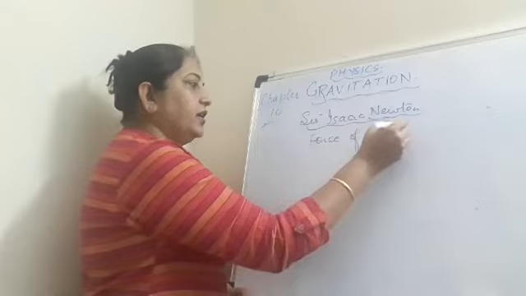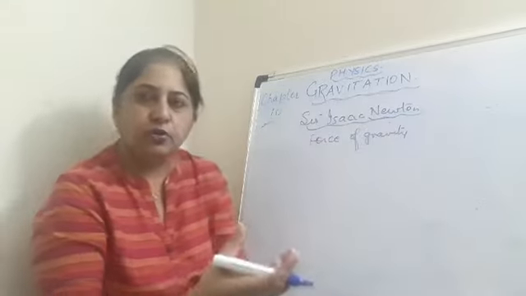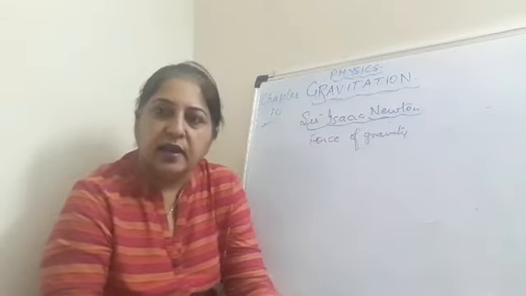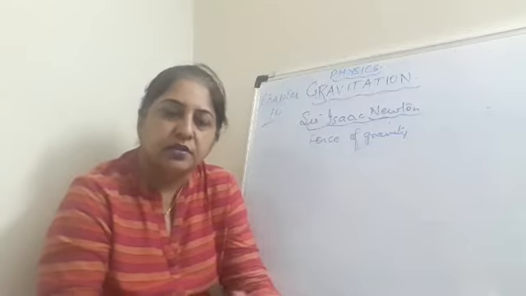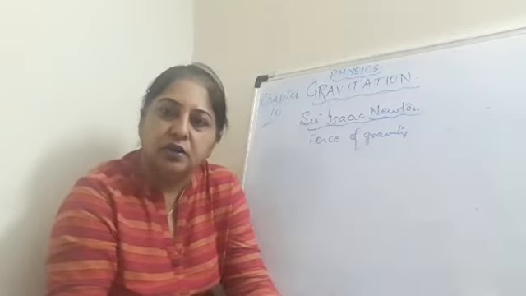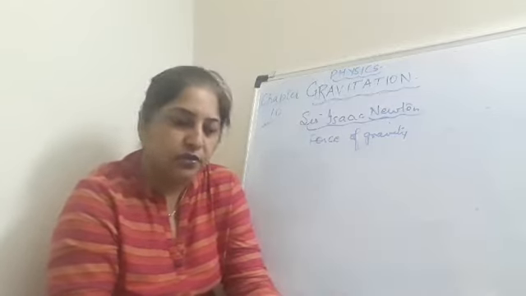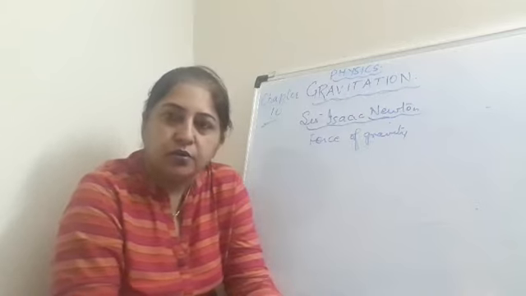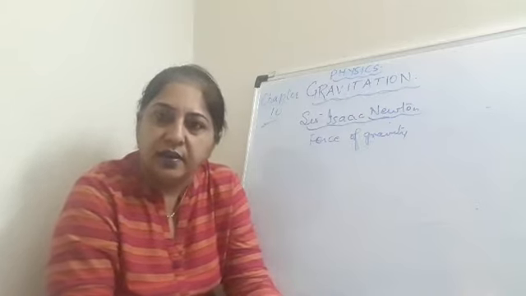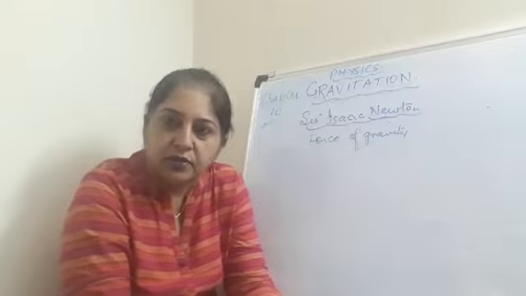So he started wondering that there has to be some force present on the earth, that any fruit or any object from a height always falls down towards the surface of the earth. And this force was named the force of gravity, which is also called the gravitational force.